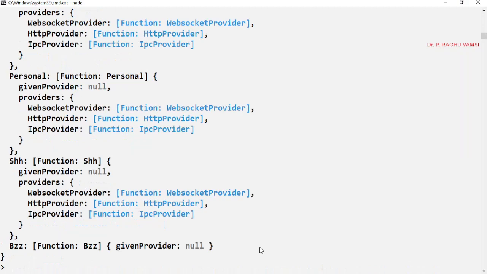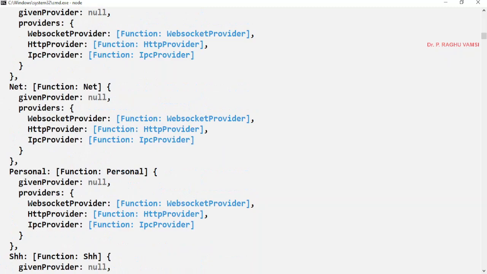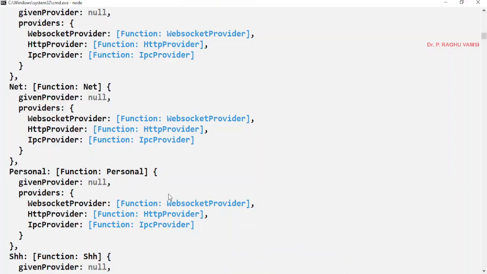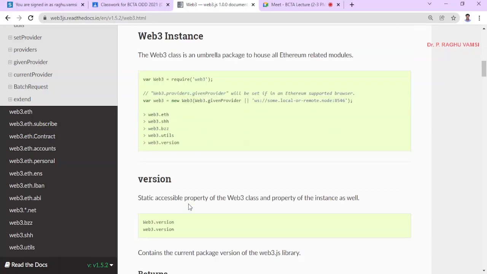web3.modules. It will show you all the modules like personal module, SSH module, net module, like that. In the documentation also it was provided that SSH module, personal module, net module, ETH module, the same modules were shown here. These are the modules. Now you can also get the Web3 instance like this. With this Web3 instance, you can fetch modules like ETH, SSH, like that.